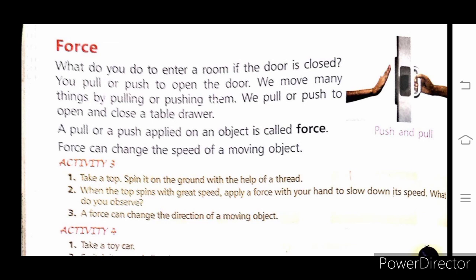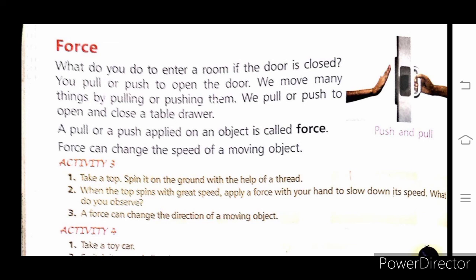Then slowly touch the front of the car and push a bit to change its direction. And if you stop that car, then what will you observe? You observe that it stops. So from here we come to know that force can change the speed of a moving object. This activity is all about this.